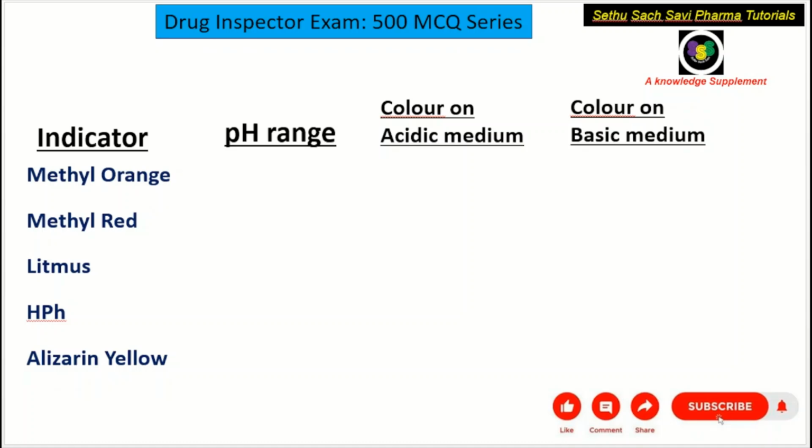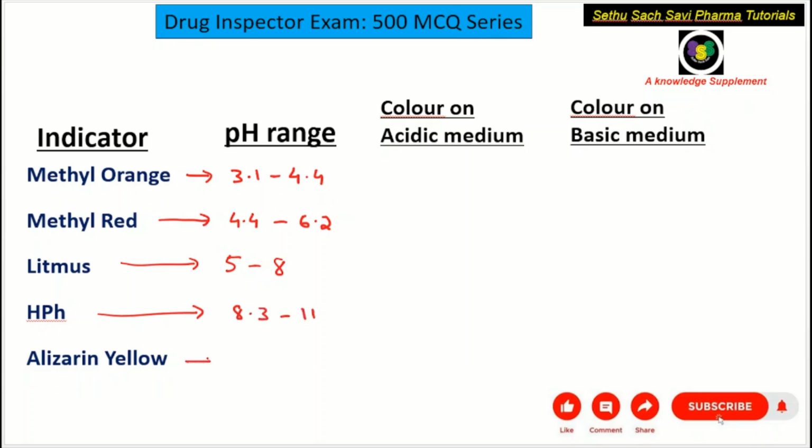So let's look into the pH ranges first. The pH range of methyl orange is 3.1 to 4.4, whereas for methyl red the pH range is 4.4 to 6.2, whereas litmus paper we all know, the pH range is 5 to 8. Phenolphthalein, abbreviated as HPH, the pH range is 8.3 to 11, whereas alizarin yellow, the pH range is 10 to 12.